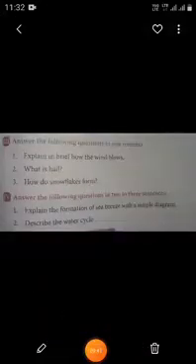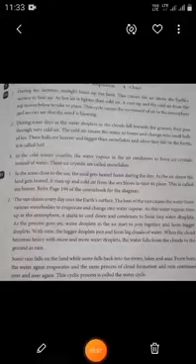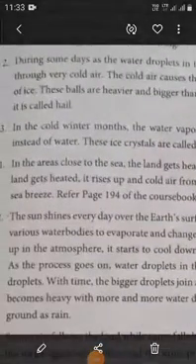Next question, answer the following questions in 2 to 3 sentences. First one is explain the formation of sea breeze with a simple diagram. In the areas close to the sea, the land gets heated faster during the day.